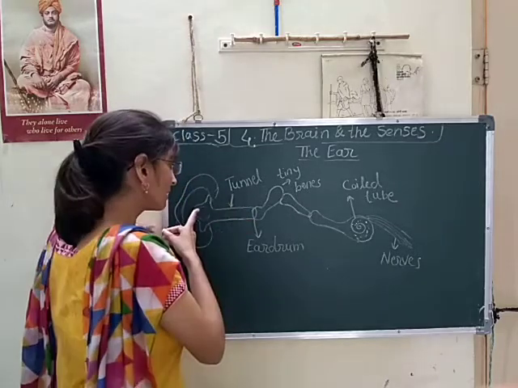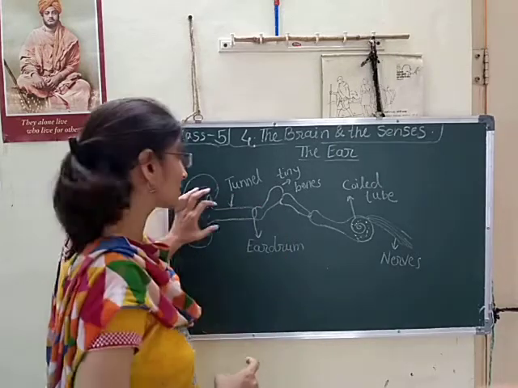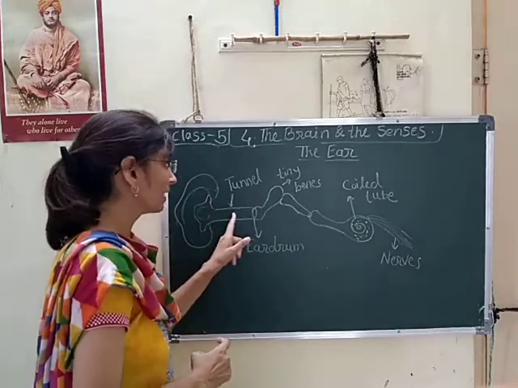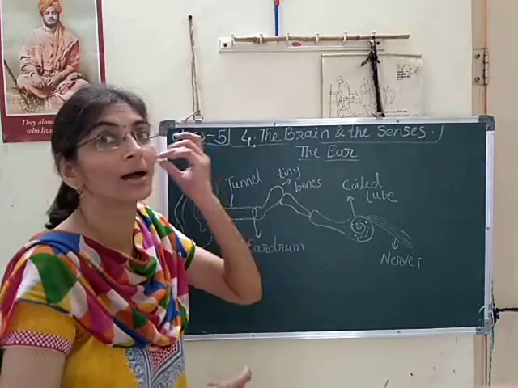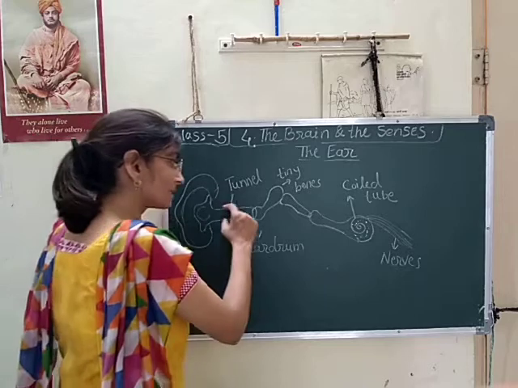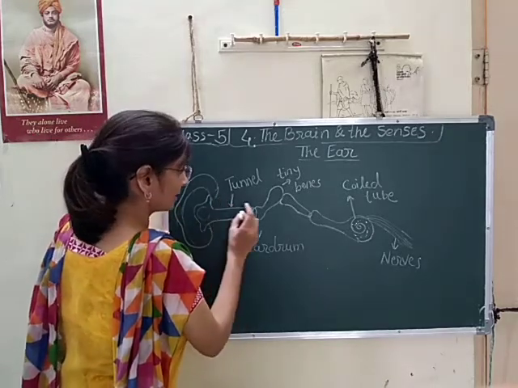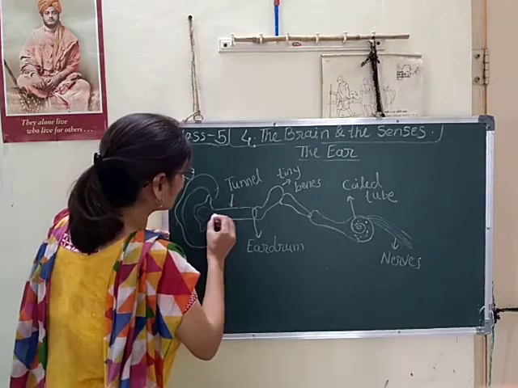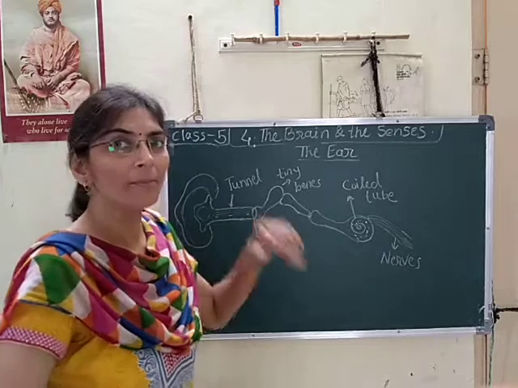And these vibrations pass through the tunnel which is inside the ear. What is behind the hole? There is a tunnel inside the ear. This is that tunnel. At the end of the hole the tunnel is present, and through this tunnel the sound vibrations pass.